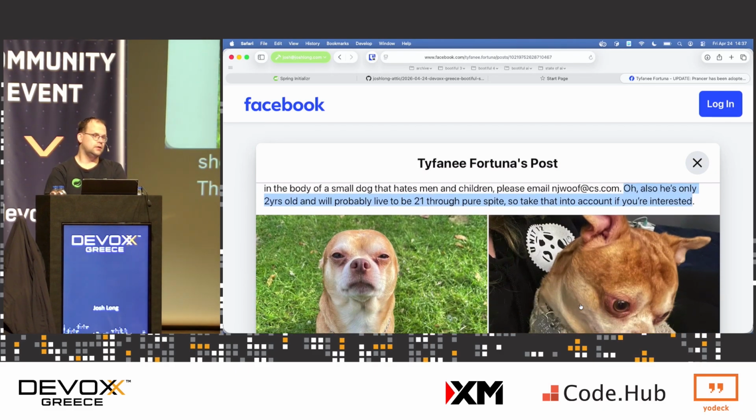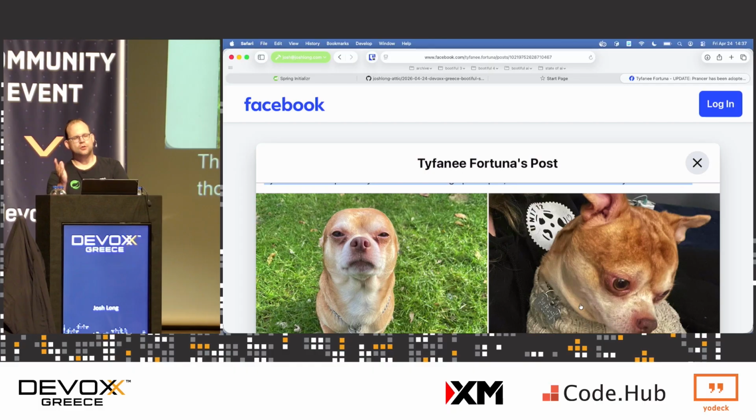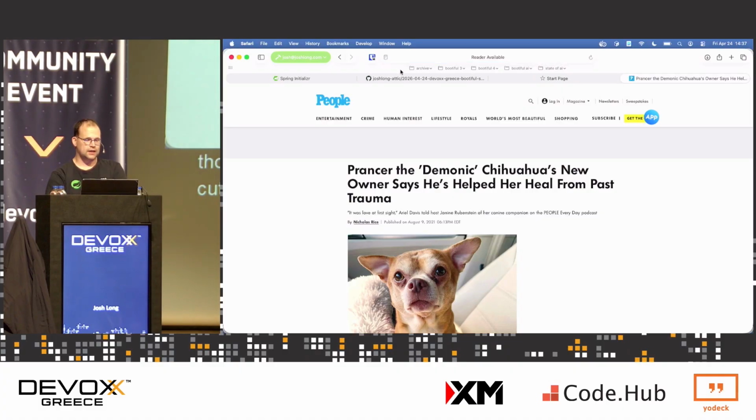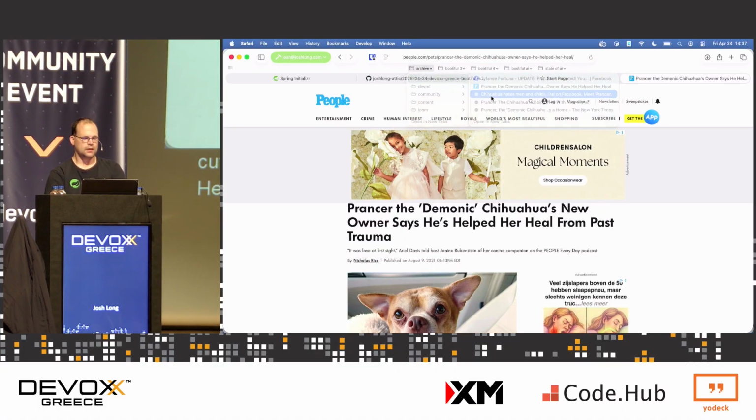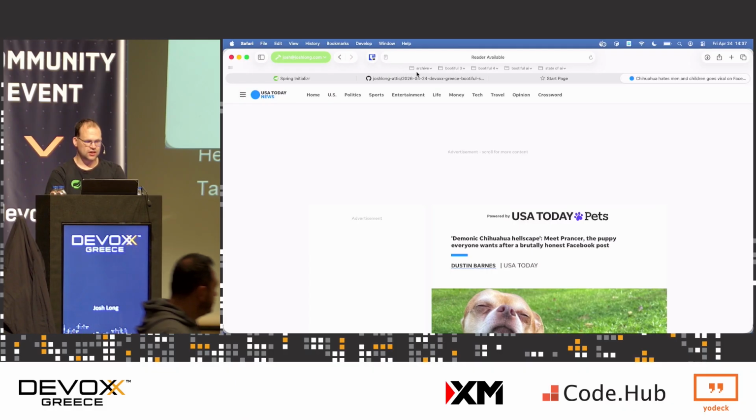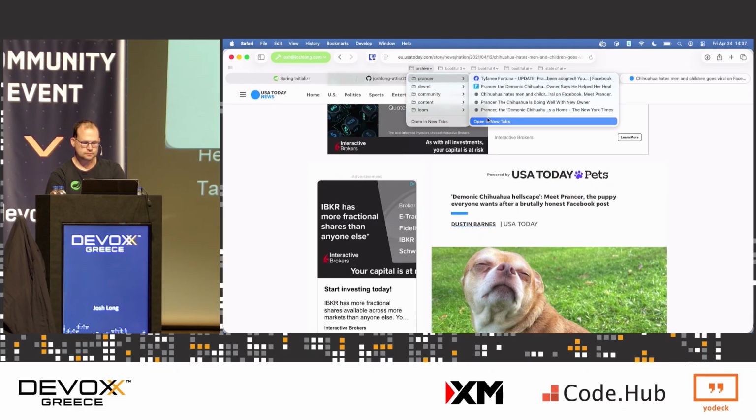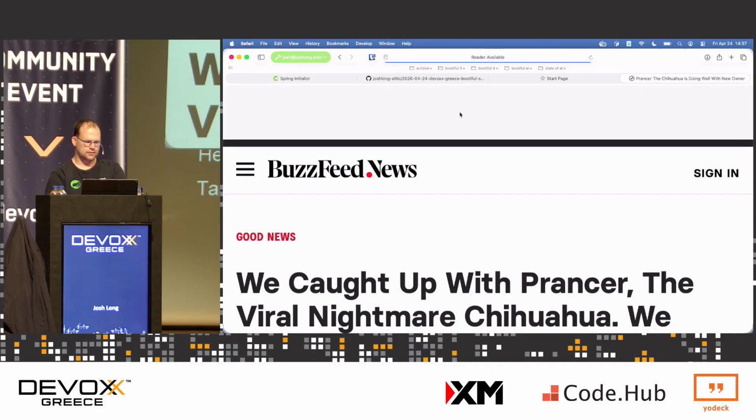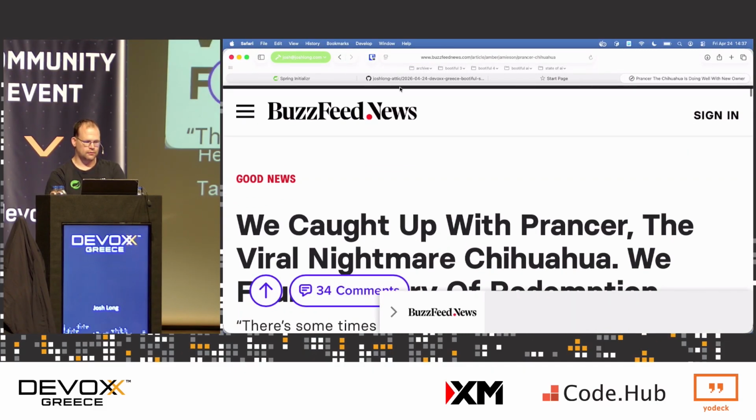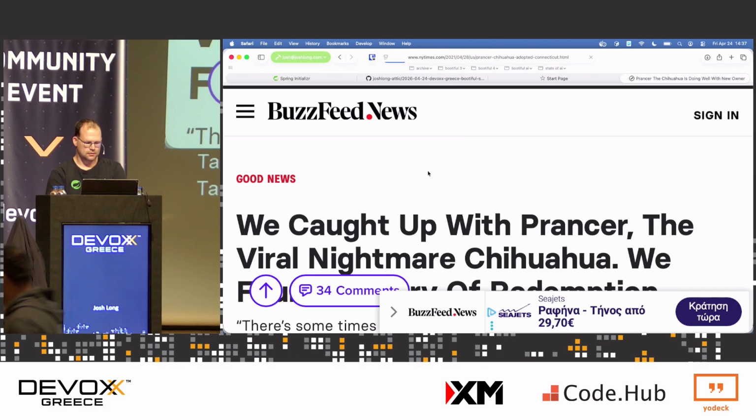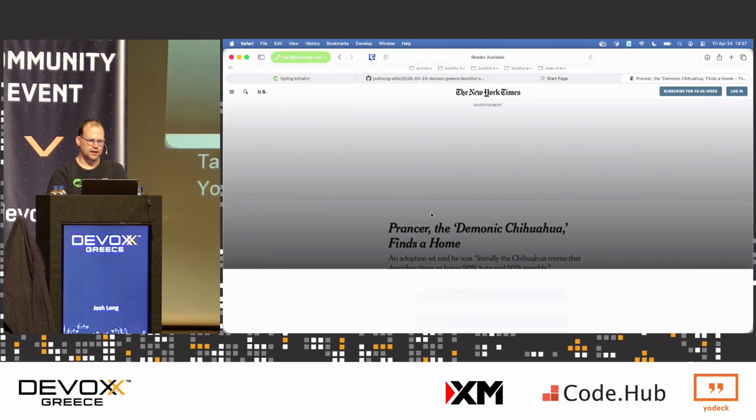Very cute dog, though. I would pet this dog, right? I might lose a finger. I would still pet it. Very, very cute. And I think about this dog a lot. He was adopted, by the way. Don't cry. He's okay. He got adopted. Here's People Magazine talking about him. Here is the USA Today talking about him, right? Here is BuzzFeed talking about Prancer, the viral nightmare chihuahua. And, of course, here is the New York Times, right? Talking about Prancer, the demonic chihuahua.